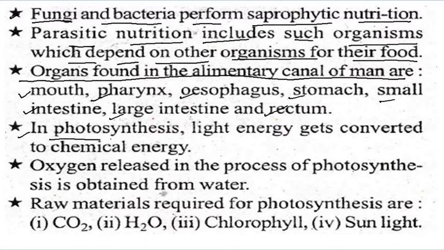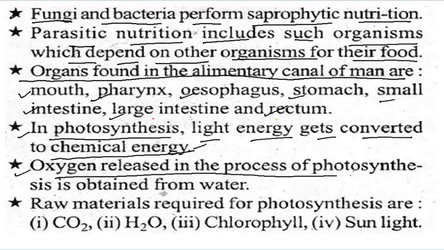In photosynthesis, light energy gets converted to chemical energy. Oxygen released in the process of photosynthesis is obtained from water.